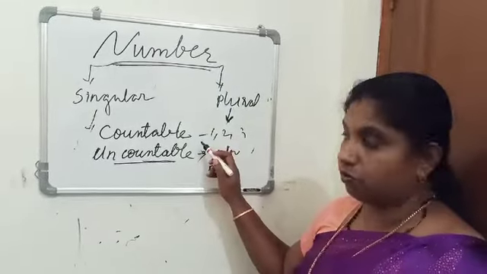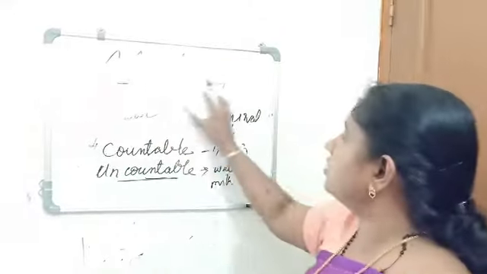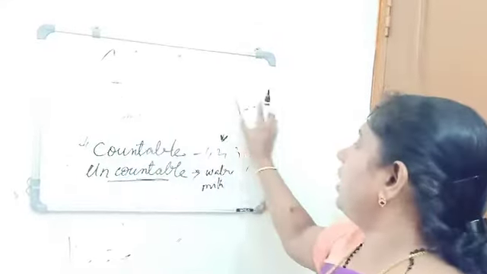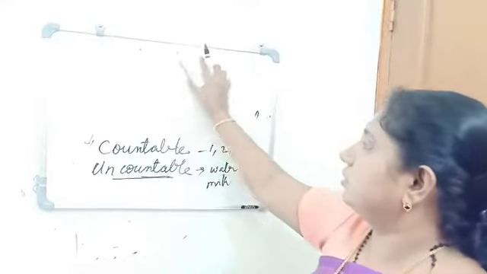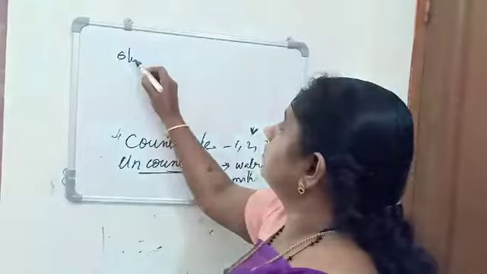So we have seen what is countable noun and what is uncountable noun. Some nouns we can use as both countable and uncountable. Example, see stone in this sentence.